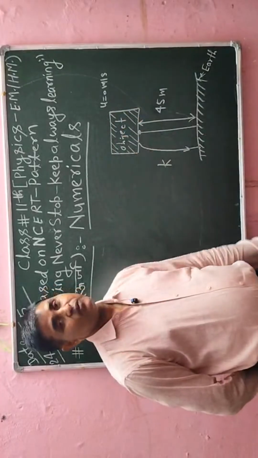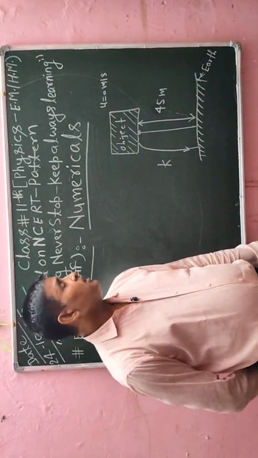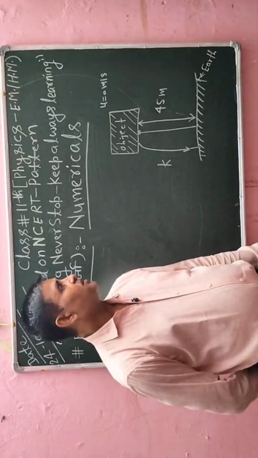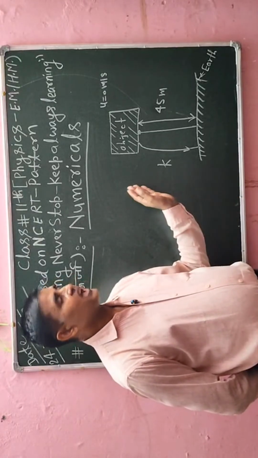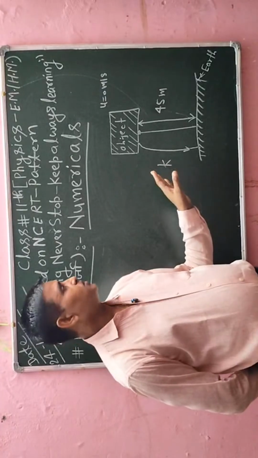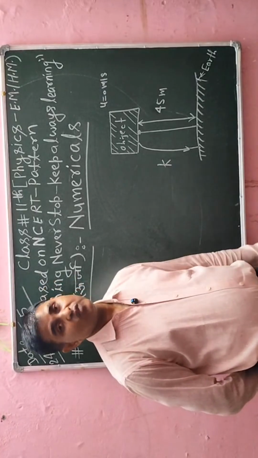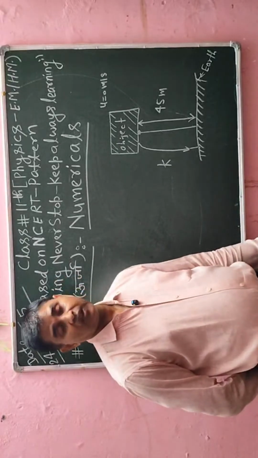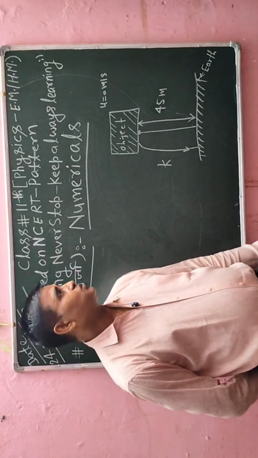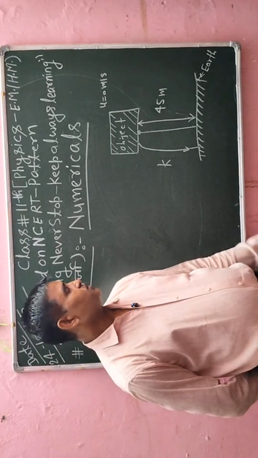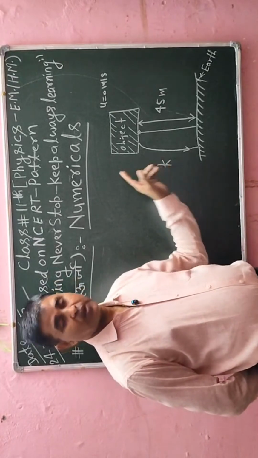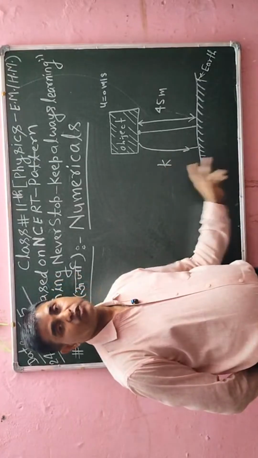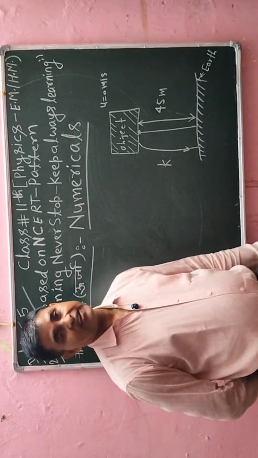In this case, I will use the third equation of motion. I will substitute the initial velocity there, and after substituting I will get the value of v, and I know kinetic energy is equal to 1 by 2 mass into velocity squared. So I will calculate the velocity from that equation, and then substitute it there, and after substituting I will get the value of kinetic energy.